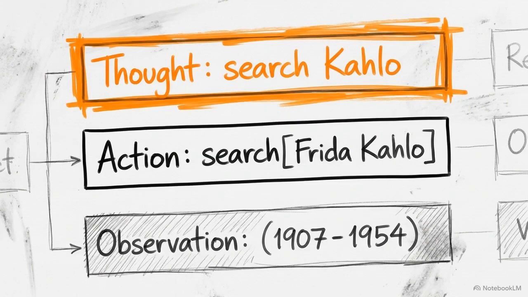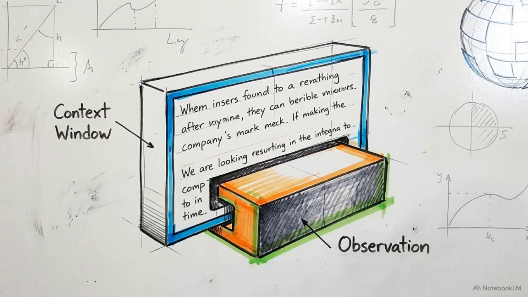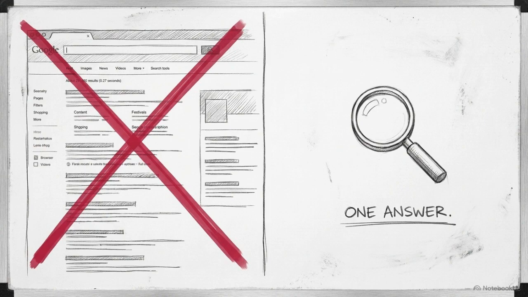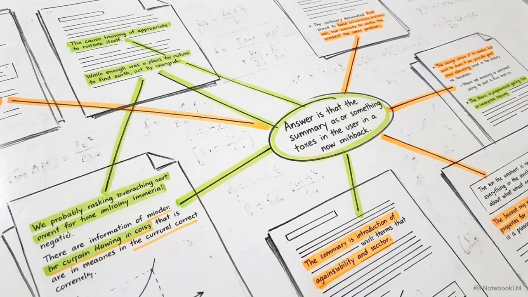It then emits a search action for her name, hitting the external Wikipedia environment, which returns an observation containing her birth and death dates. This factual observation updates the context window. The model recognizes it has the necessary data, formulates a concluding thought, and emits a final action to terminate the loop and output the date. The deliberate weakness of the retrieval API ensures the agent cannot rely on a powerful search engine to do the heavy lifting. It must explicitly formulate subqueries and synthesize the pieces itself.